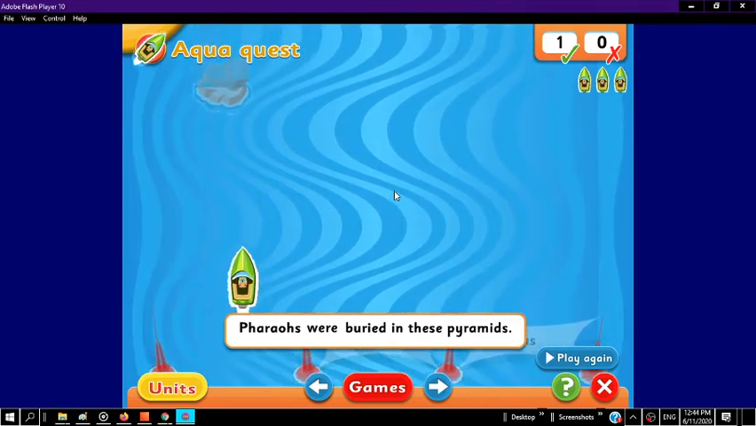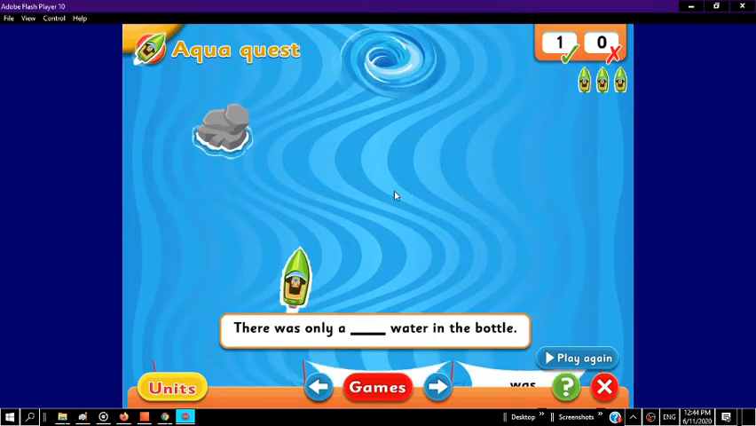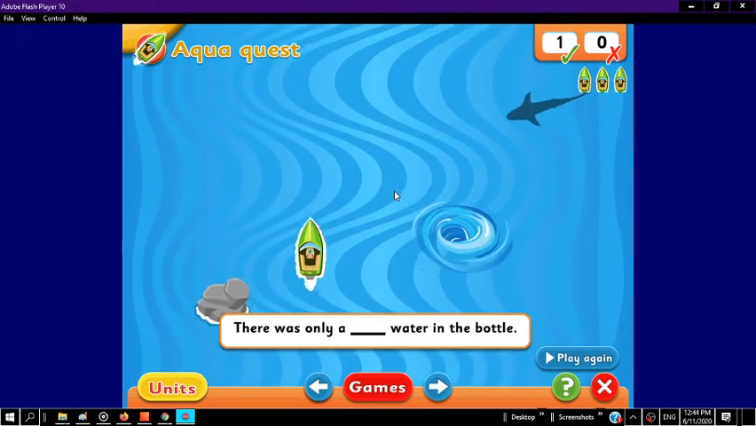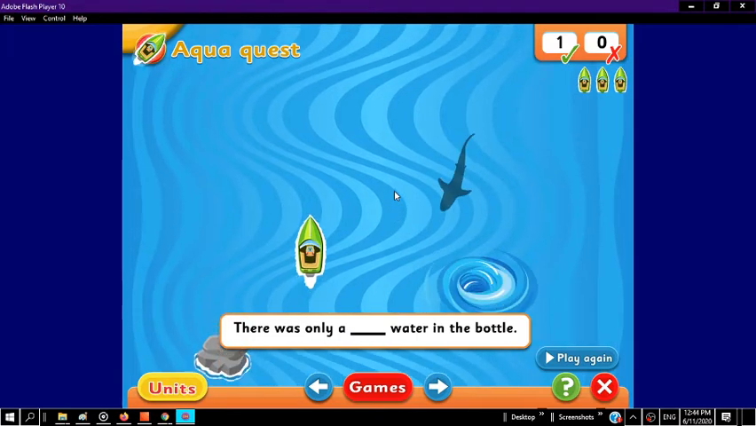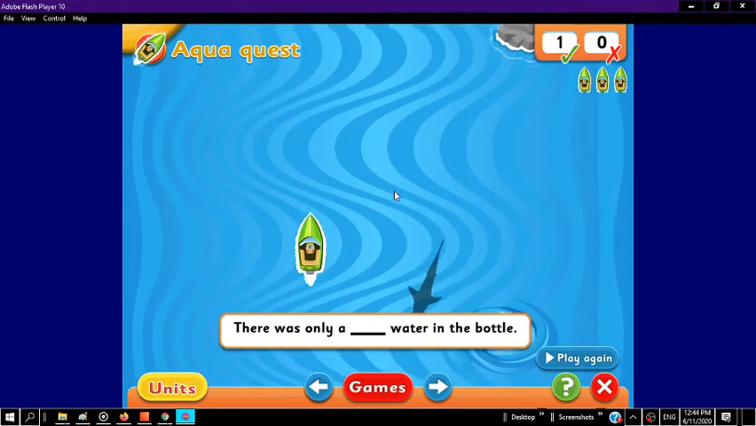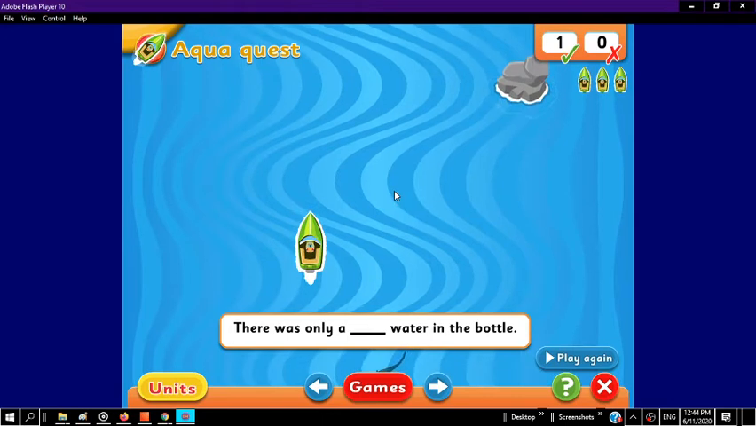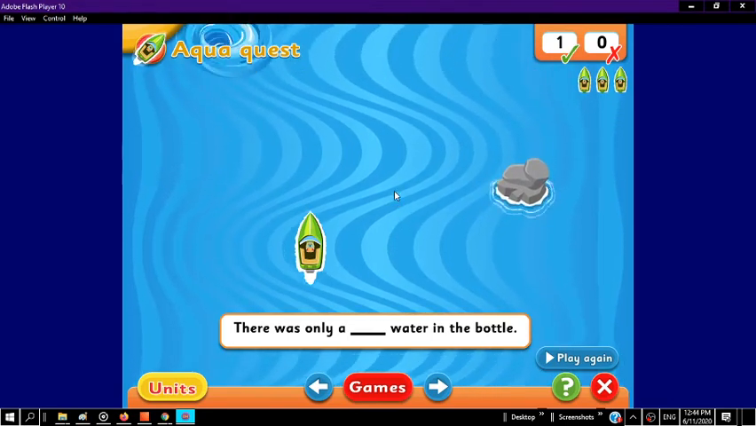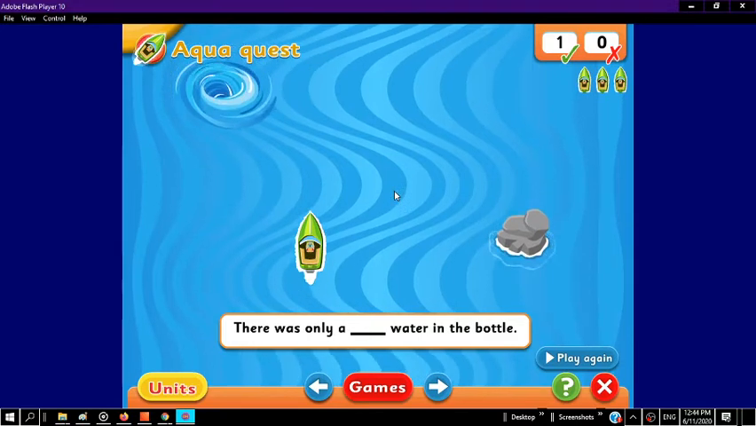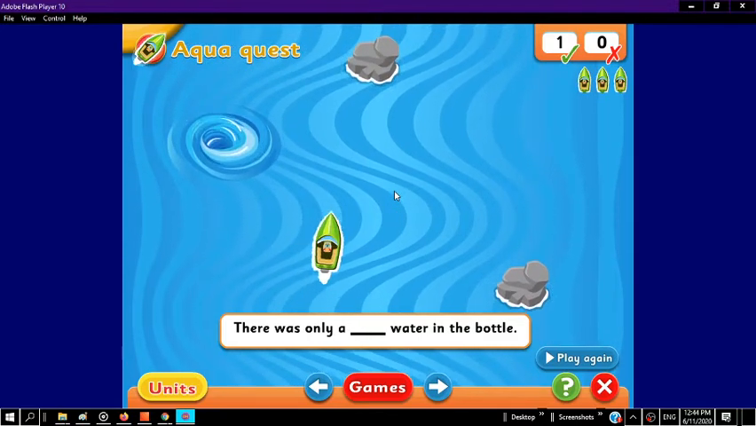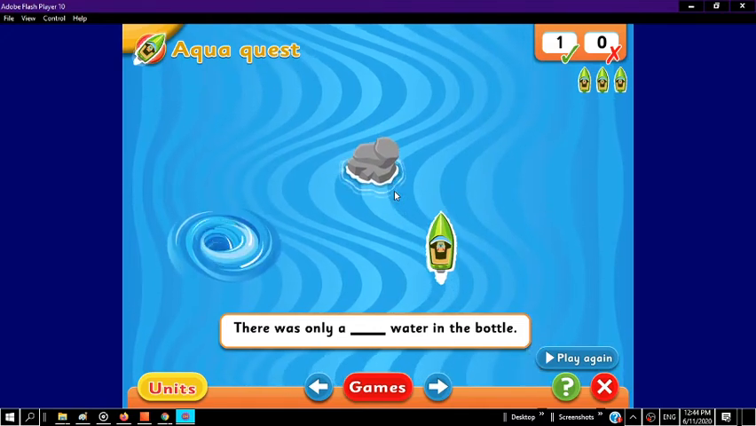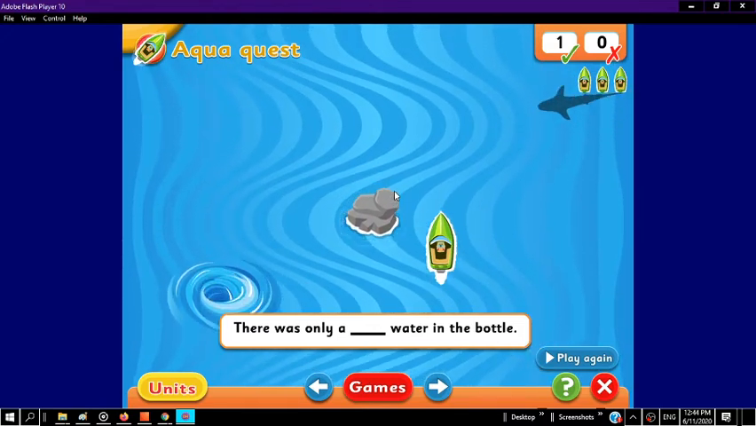Pharaohs were buried in these pyramids. Next example. There was only a blank water in the bottle. We're going to look for words like poco or poquito in English. How do you say that in English? Little, a lot, a bit. So any one of those words could fit inside of the blank. Which one makes the most sense? There was only a blank water in the bottle.